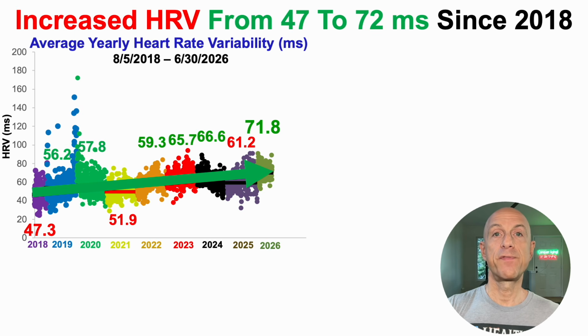So what we can see from this 8-year period is that I've increased HRV from an average of 47 milliseconds in 2018 to an average of 72 milliseconds through the first half of 2026. Additionally, I've resisted HRV's age-related decline for almost all of the years.